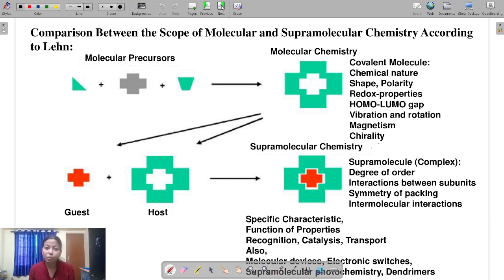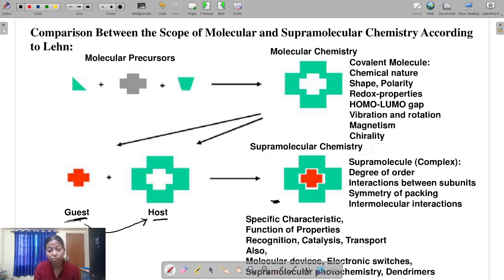In the case of supramolecular chemistry, there is also a formation of a new molecular assembly. That is, we may see here there is a guest molecule and there is a host molecule. This guest molecule and host molecule combine to generate a new molecular assembly.